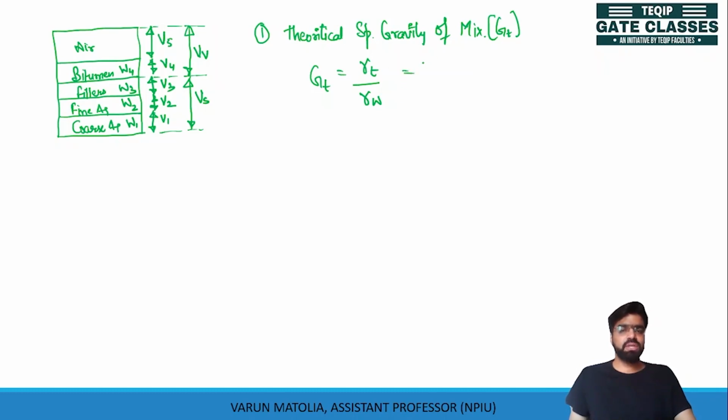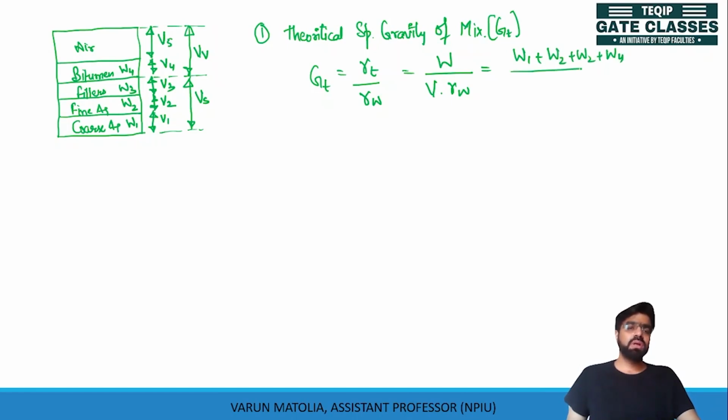This theoretical is the theoretical weight, weight divided by volume, divided by gamma W. The weight we can write as W1 plus W2 plus W3 plus W4.